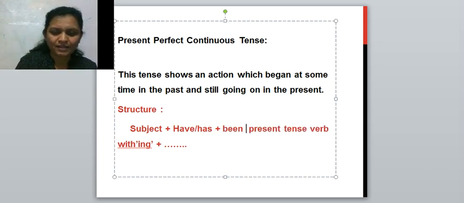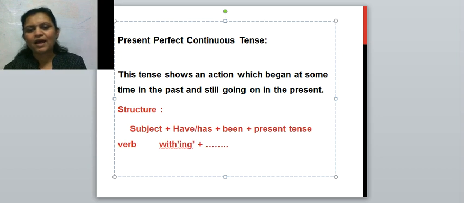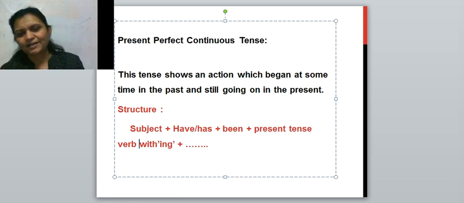B-E-E-N, and then plus. What sign I have to write here? That is the plus. I have been reading a novel. Means the action of reading started in the past, but still it is going on.